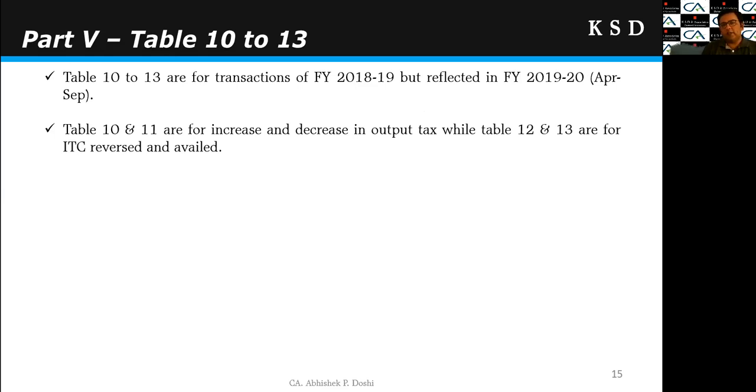Then table 10 to 13, we all know that these four tables mainly pertain to the transactions of the current year, which are reflected in the GST returns of the next year. Right? Say for example, sales, or credit note for sales return, or input tax credit availed, or ITC reversed of any of these for FY 18-19, but some has been reflected in FY 19-20, the first 6 months, April to September. Then these transactions or this tax amount will be reflected in table 10 to 13 and not table 4, 5, 6 or 7 or 8, right?